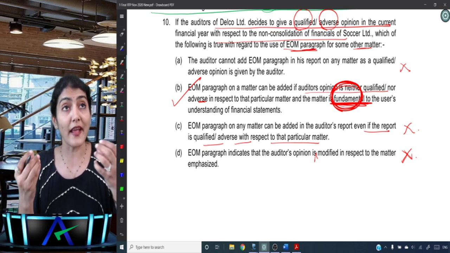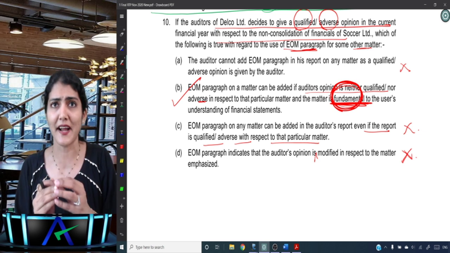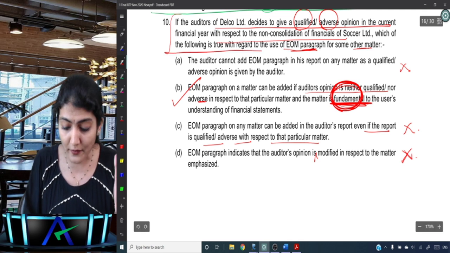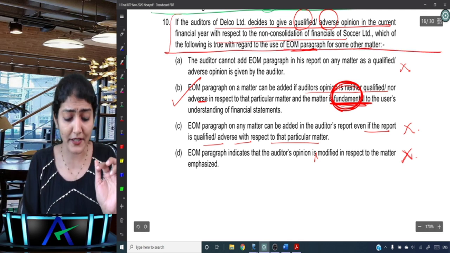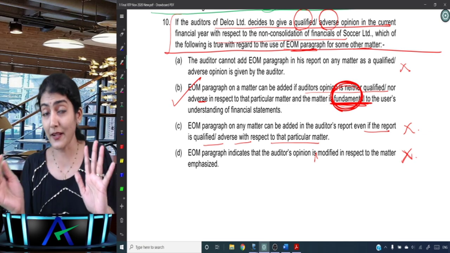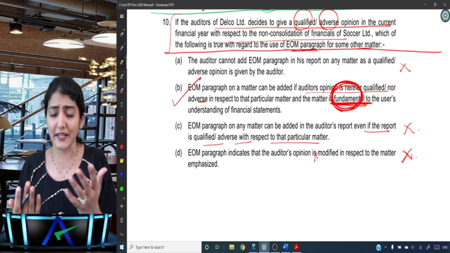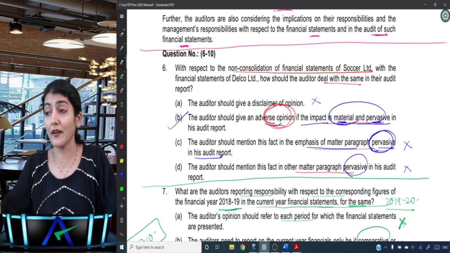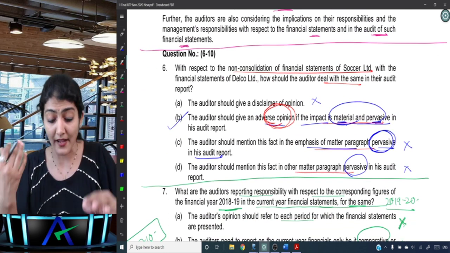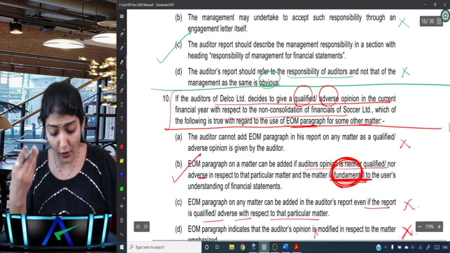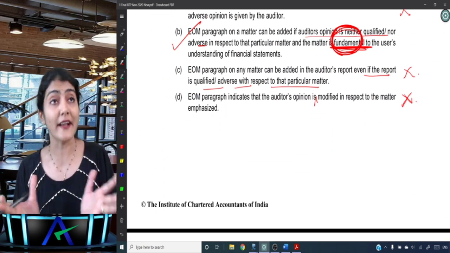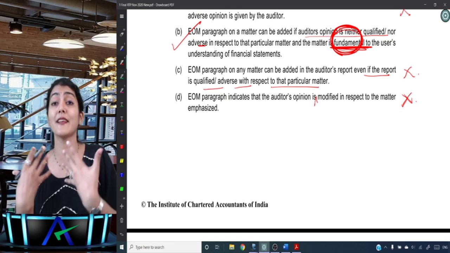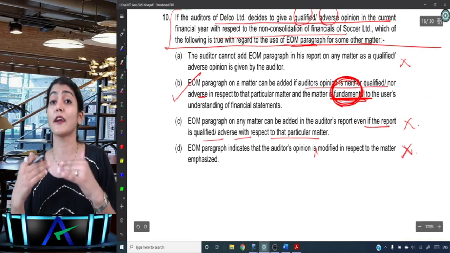Many times there is such a situation, I am not misguiding you, I am just giving you a glimpse of reality over here, that even if you don't read this question, the 3 lines of the 10th question, I am saying you can just read the types quickly, and even if you don't read the entire case study also, okay, what is the history, geography of the case study, and if you just read the 4 options logically also, you will be able to find out, obviously only if your concepts are clear, if you know the audit procedure, you know the standards regarding which should be the correct option, right?